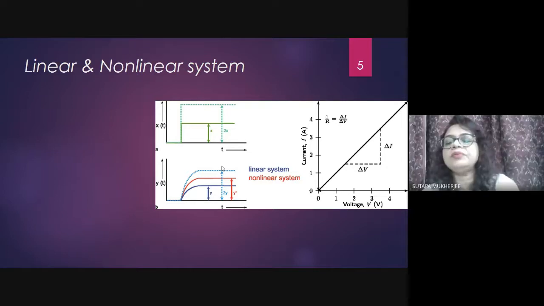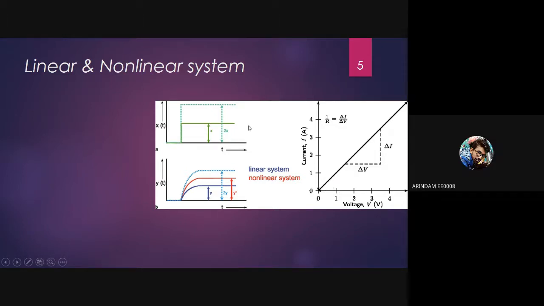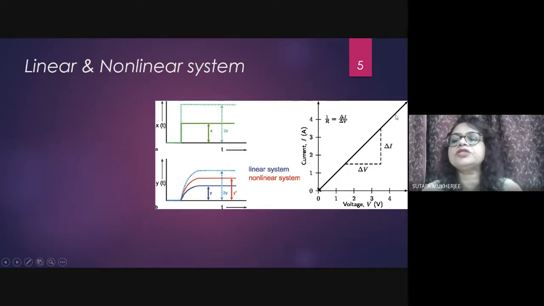So whatever may be the voltage, current or whatever parameters, if the relationship between the input and output is linear, that is, as you have told, the slope will be constant, then it is called linear, which Nandini said with the equation y equals mx plus c. So if you consider this graph, voltage and current, this is the slope, delta I by delta V. If you take any point, delta I by delta V, the value will be the same. Now what is delta I by delta V? 1 by R, resistance.